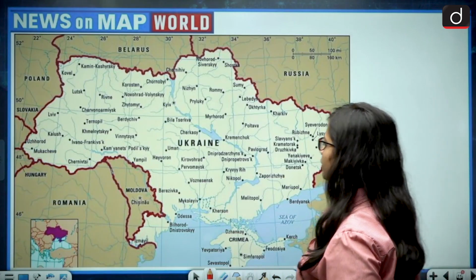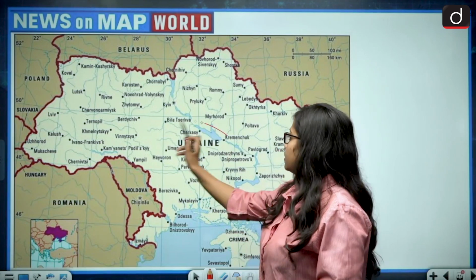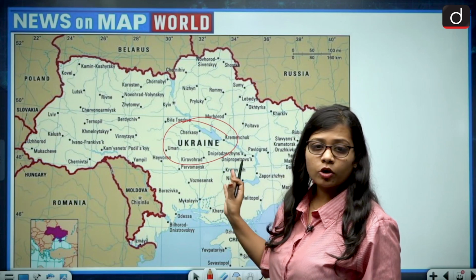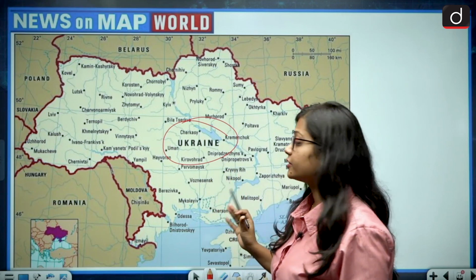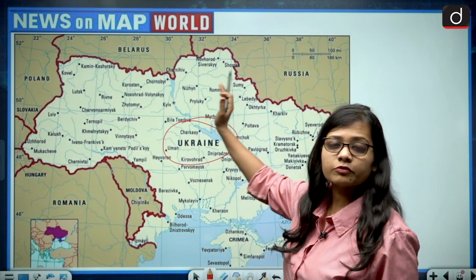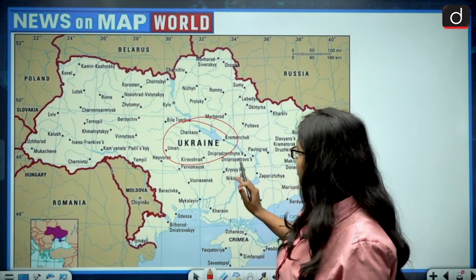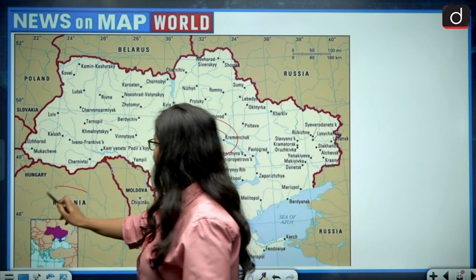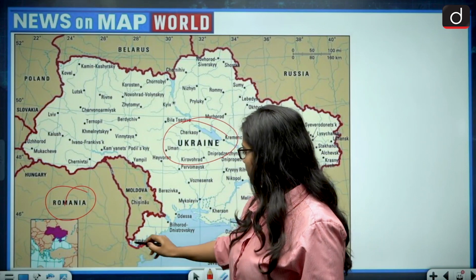Ukraine. So if we talk about Ukraine, Ukraine is one of the European countries. This is Ukraine at war with Russia. Now coming on to the surrounding countries, let us look at the map. So moving from the western side, we will go on to the eastern side. So first there is Romania.